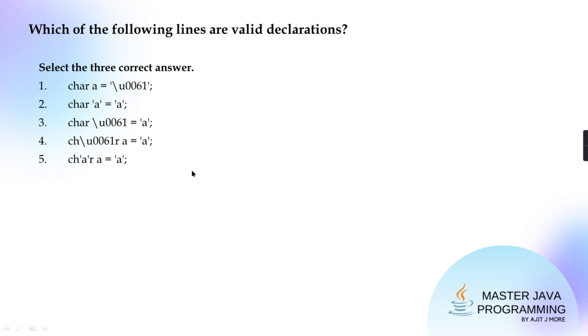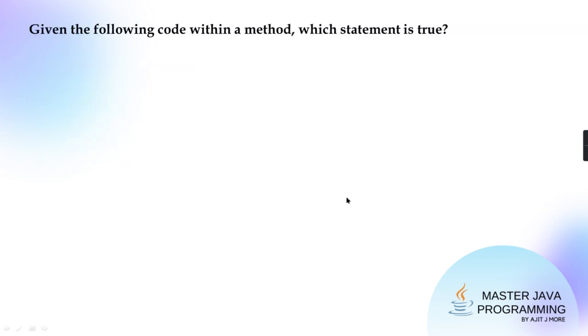1, 3, and 4. Clear? 1 is valid, 3 is valid, and 4th is valid. Okay? I hope it is clear.